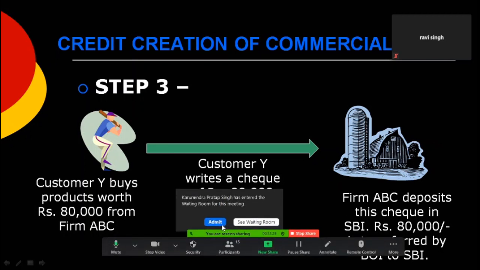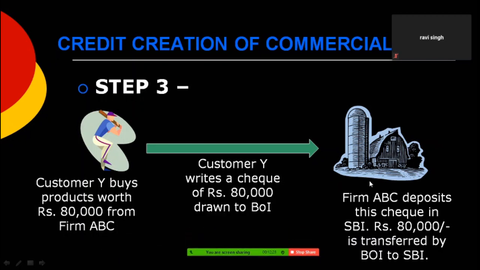So now SBI has a check worth 80,000 rupees, which will allow for transferring of funds from Bank of India to SBI. As soon as the check is deposited in SBI, SBI calls for 80,000 rupees to be transferred from Bank of India to SBI.